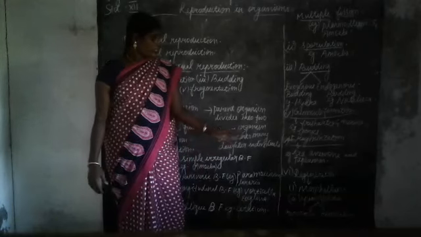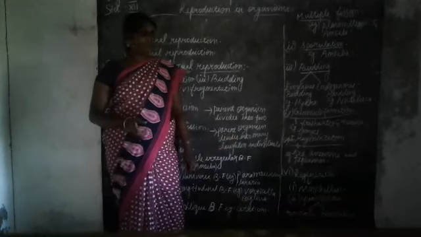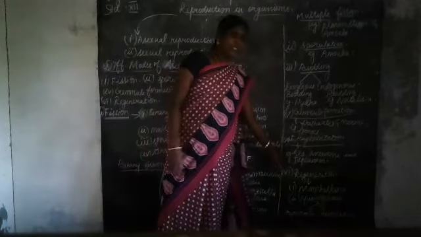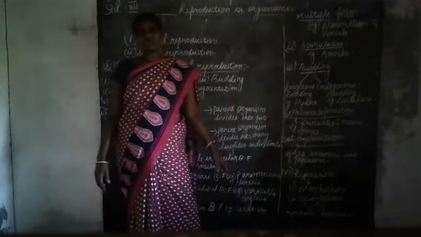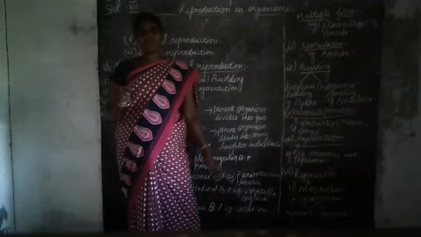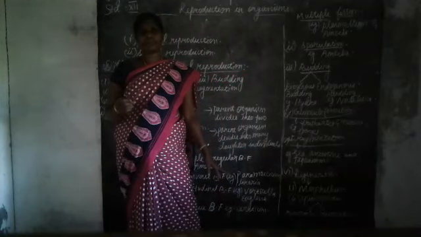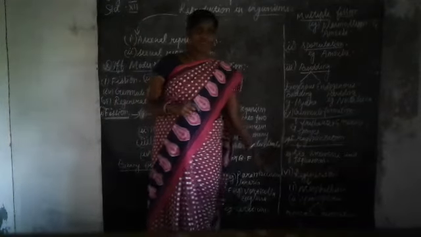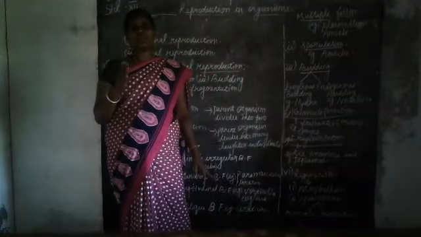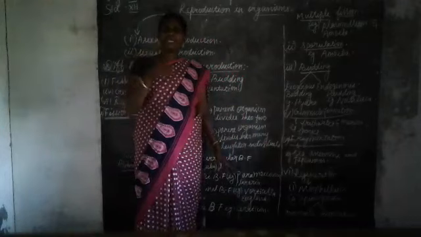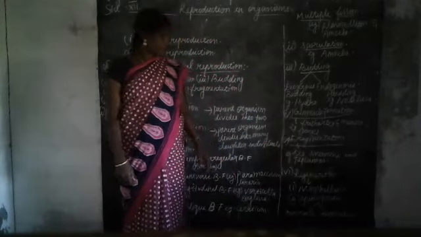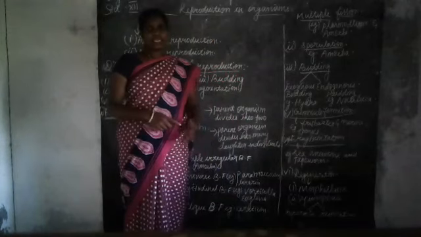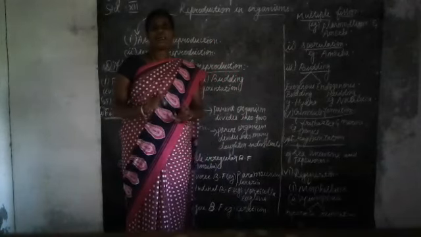This can be classified into two types: morphallaxis and epimorphosis. So what do you mean by morphallaxis? In the case of morphallaxis, a complete organism can be developed. Here the organism is cut into several pieces. Each piece will develop into a new organism. This is also called morphallaxis. It occurs in the case of Hydra and Planaria.